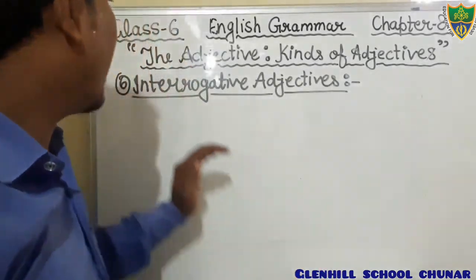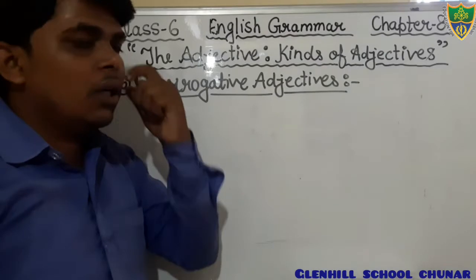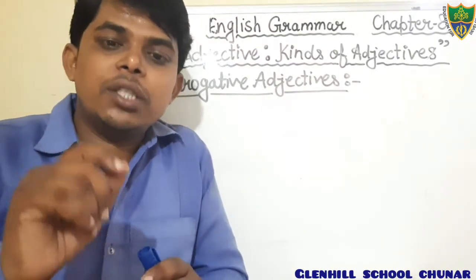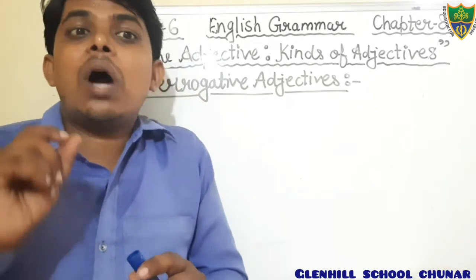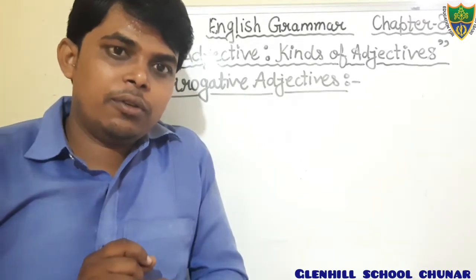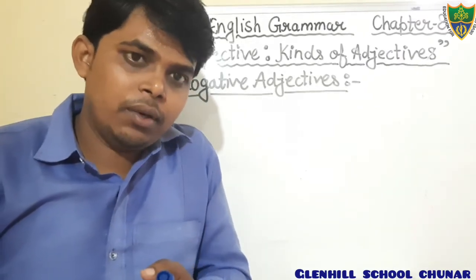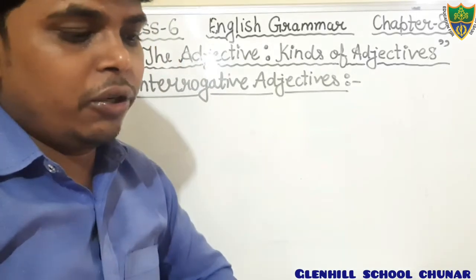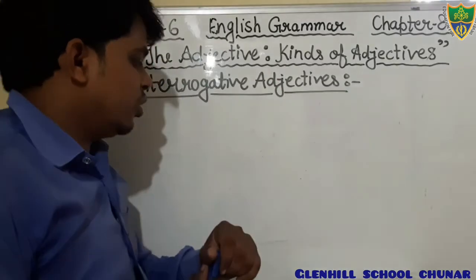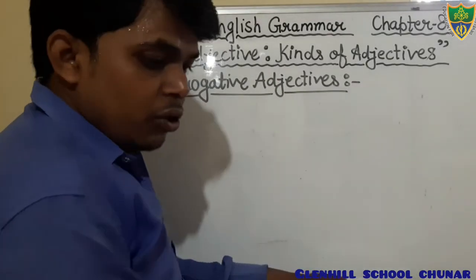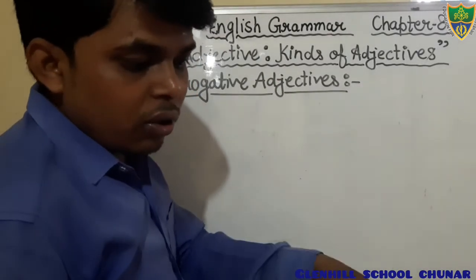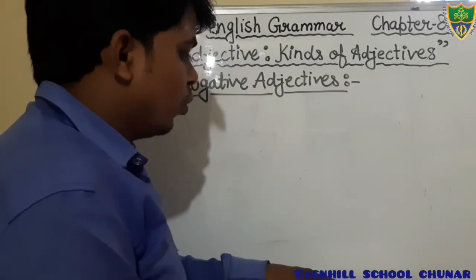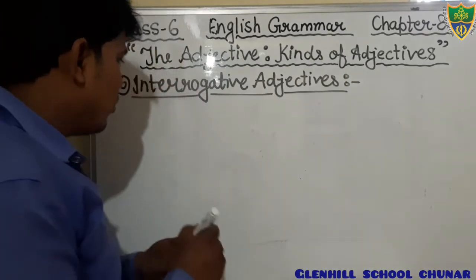Okay, students, here again we will see what an interrogative adjective is: the word which is used to ask a question with a noun. Just write down what an interrogative adjective is. Dear students, it is also given in your book. There are 4 words that you should keep in your mind.